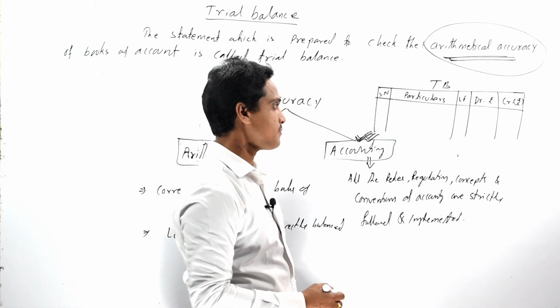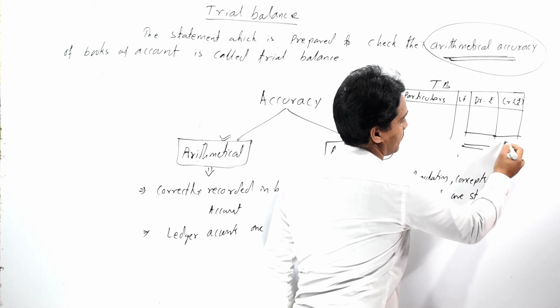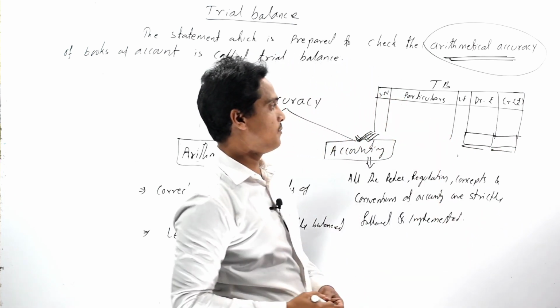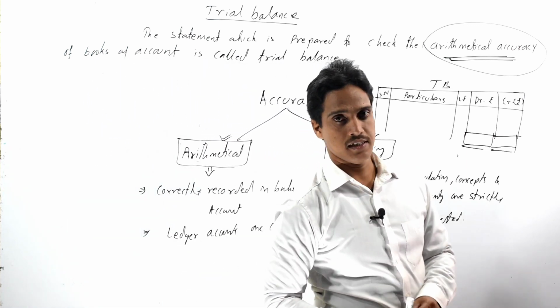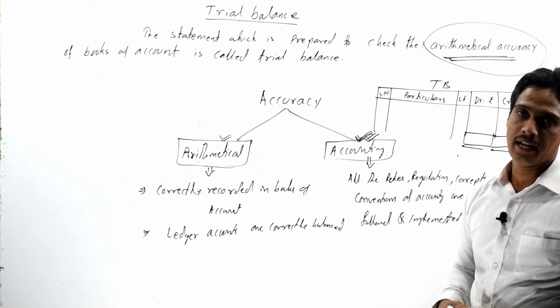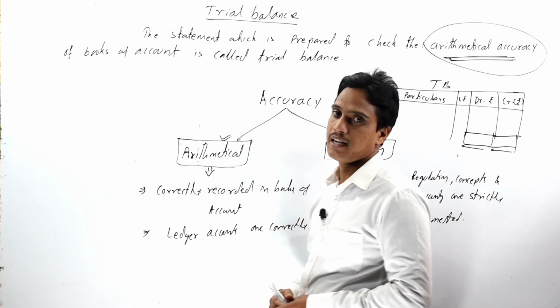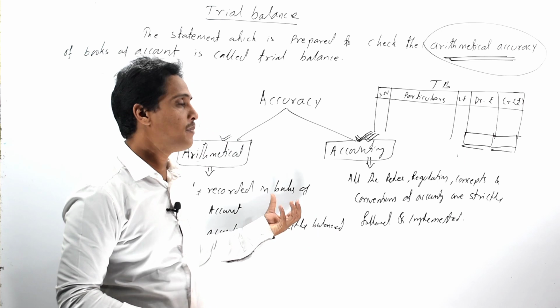If the total of the debit column and the total of the credit column are the same, that means our transactions are properly recorded in the books of account, and ledger accounts are also correctly balanced.